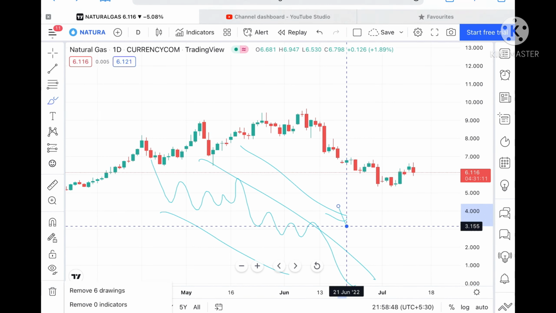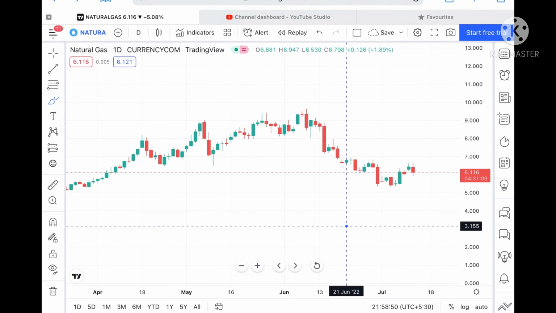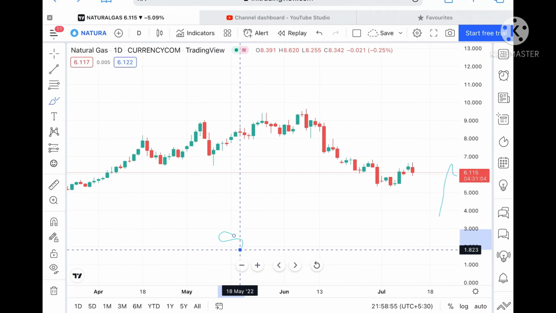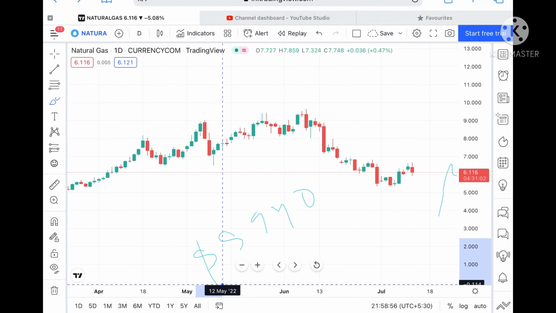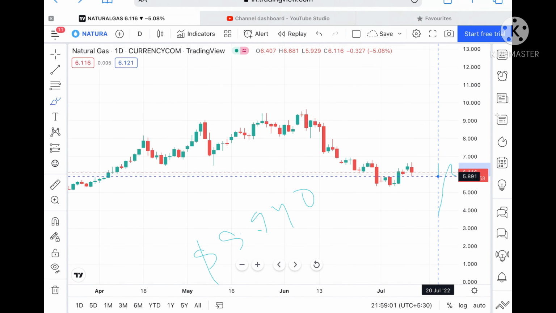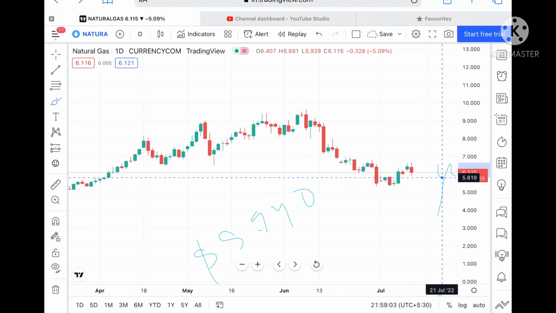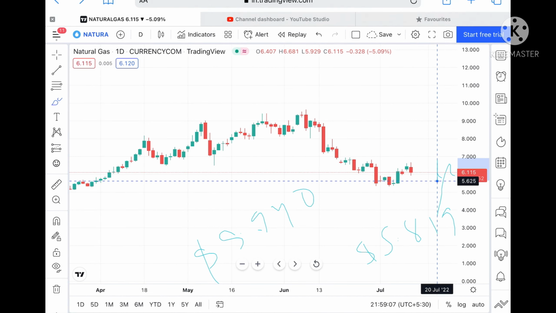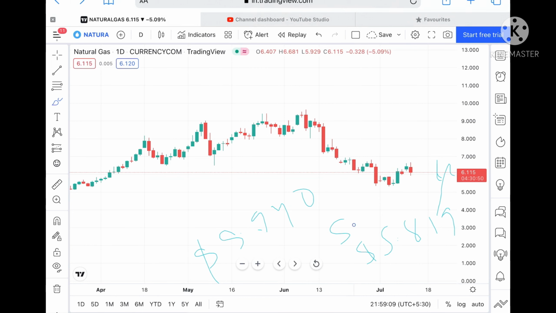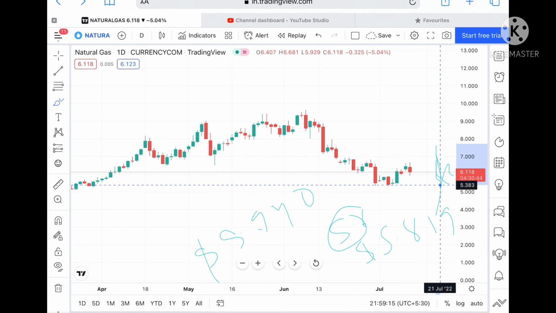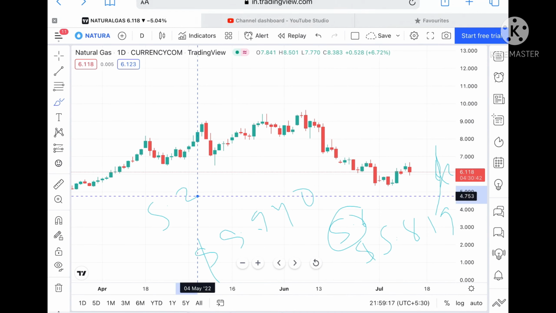Okay, suppose if this particular level didn't sustain, what we can see, then we can see it can move to a level of 5.940. If that level didn't sustain, then we can see it can come down to a level of 5.819. Okay, and suppose if the price goes below that level, then we can see it can touch a level of $5.6, and if that goes downside, then we can see it can touch a level of 5.445. Okay, and from there we can see it can touch a level of $5.3.